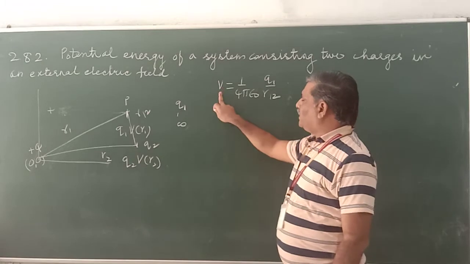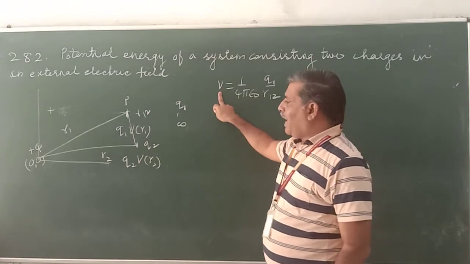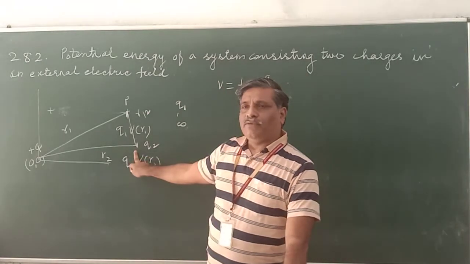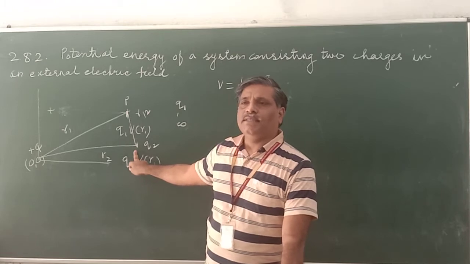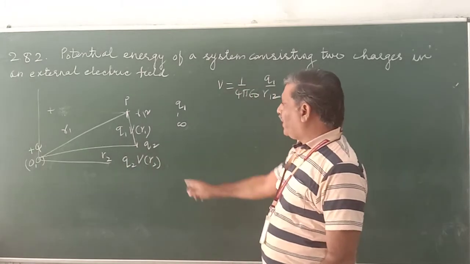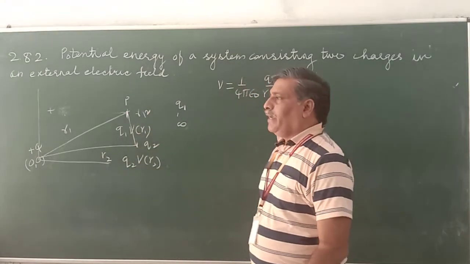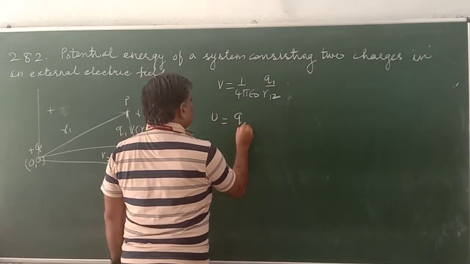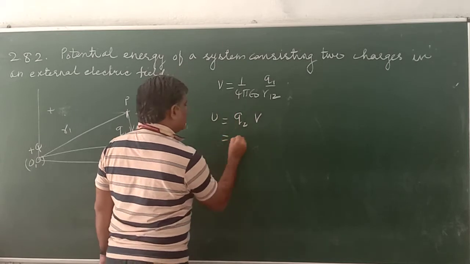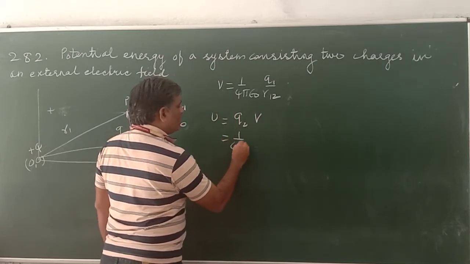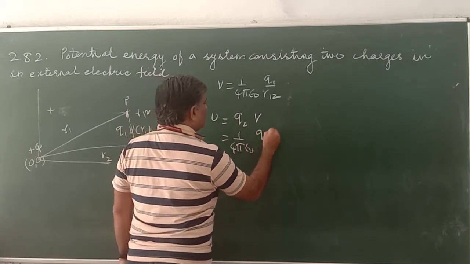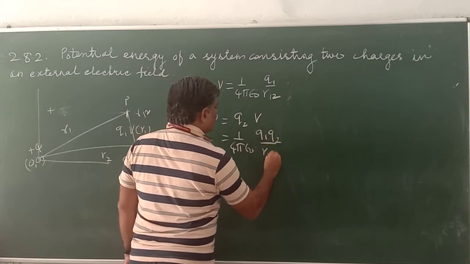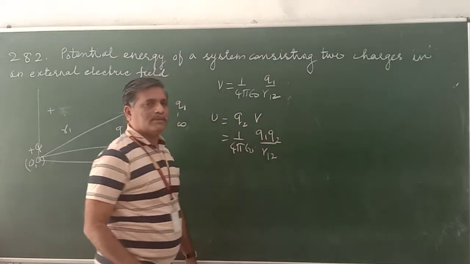This is the potential of Q1 at the point where the charge Q2 is located. Because of this potential, the energy stored is Q2 V, which becomes 1 upon 4 pi epsilon 0 Q1 Q2 by R12. This is the third term.